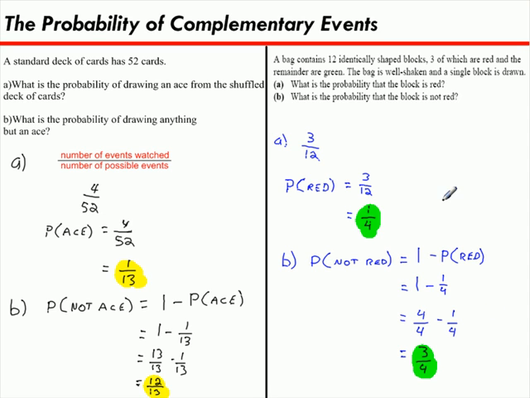For part A, the probability of reaching into the bag and getting a red block was found to be 3 over 12, and reduce that to 1 over 4. For B, the probability of reaching into the bag and not getting a red block was found to be 3 over 4. And we did that by doing 1 minus our answer for part A, which was 1 over 4. So 3 over 4.